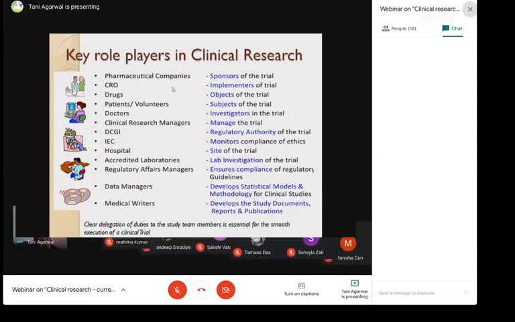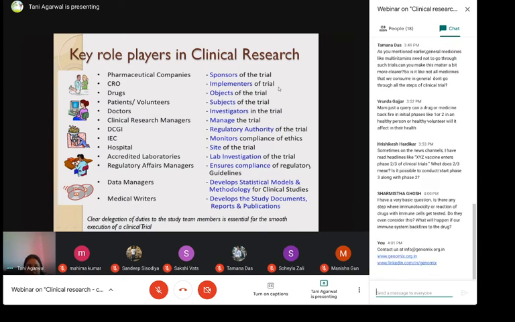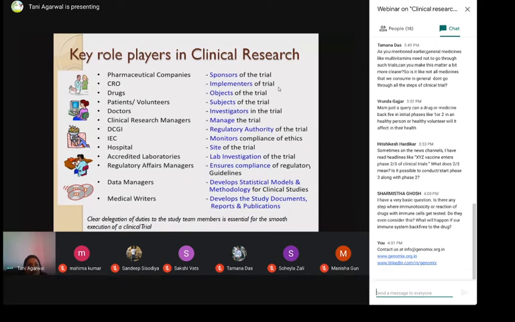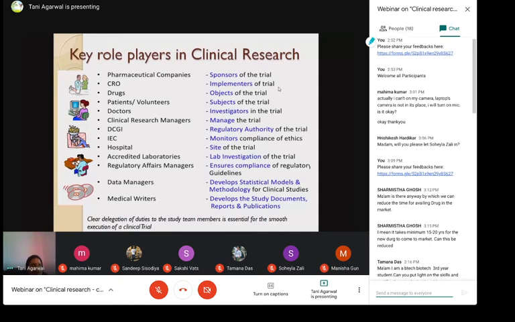These are the implementers of the trial, that means they are the ones who conduct the trial. Drugs are the objects of the trial, and patients are the subjects of the trial. Doctors are investigators in the trial. Then clinical research managers manage the trial and oversee the entire progress and data management.